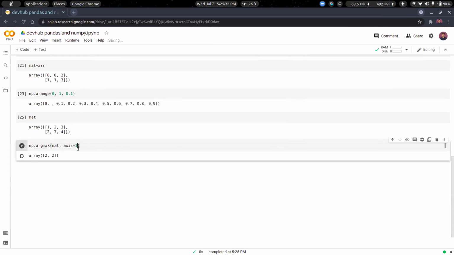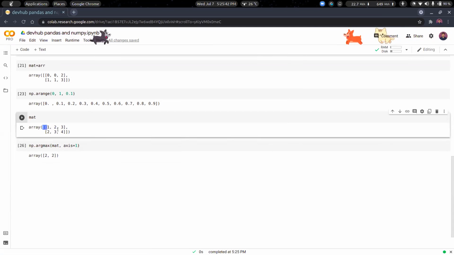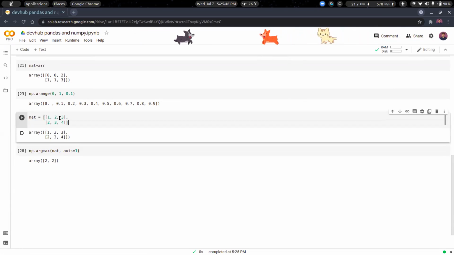So you see, this is 2, 2. So 2 doesn't mean this 2. Okay, I'll just change it so that you don't have any confusion. Okay, just wait. Let's do 10, 20, 30. Why do we have to do all the work?